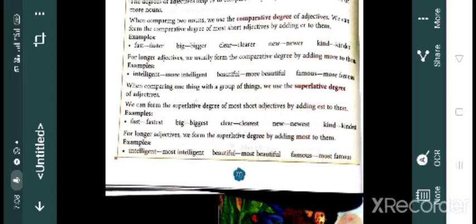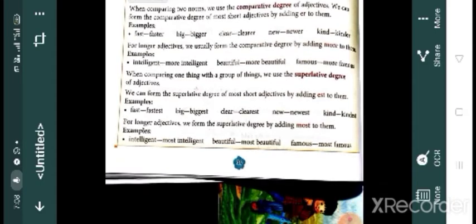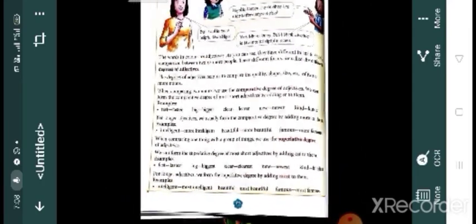In superlative degree, if the given adjective is short, we add est at the end. And if the given adjective is long, we add most. So comparative degree, er at the end and more before the adjective. In superlative degree, est at the end and most before the adjective. Clear?